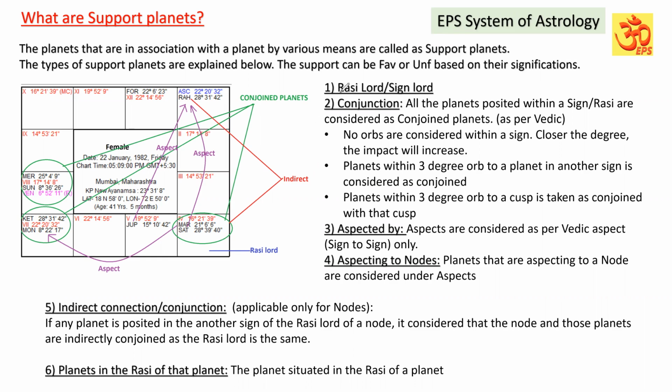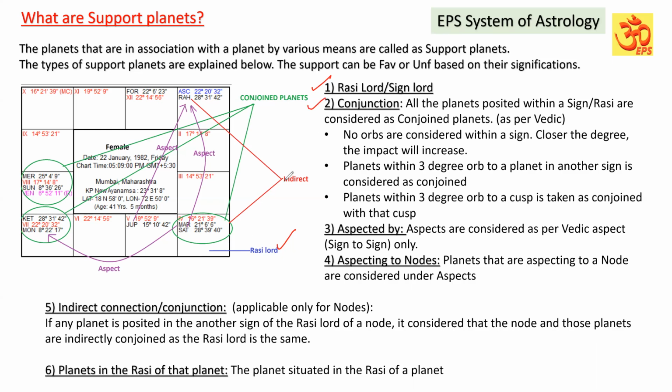One is Rasi Lord. What is Rasi Lord? For example, planets Mars and Saturn are both posted in the Virgo sign ruled by Mercury. So the Rasi Lord is Mercury. Being the Rasi Lord for Mars and Saturn, Mercury will be a supportive planet to Mars and Saturn.